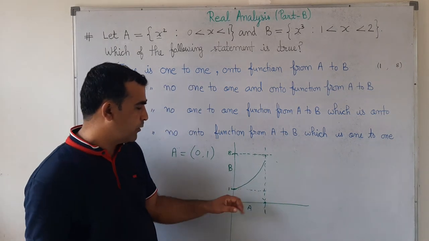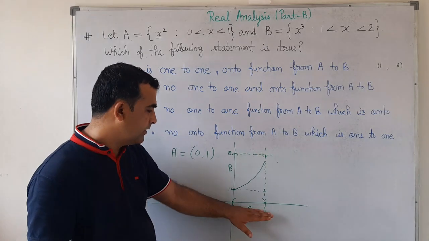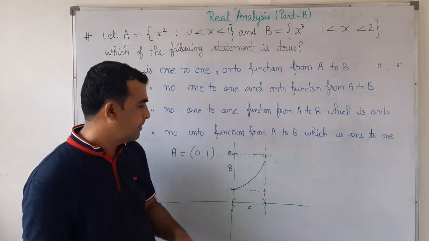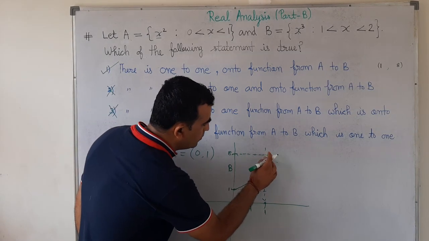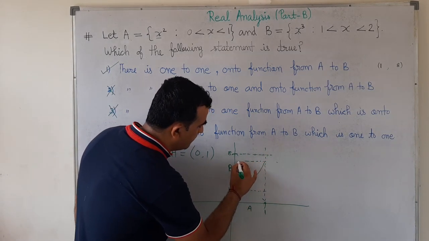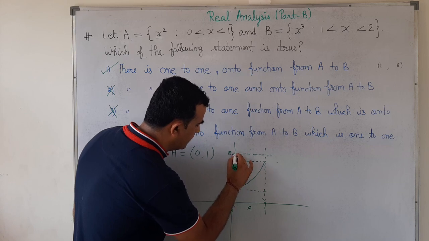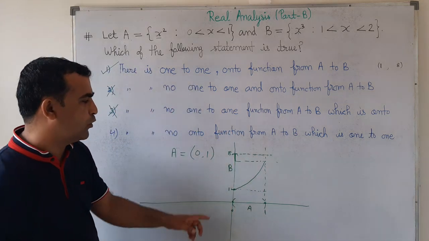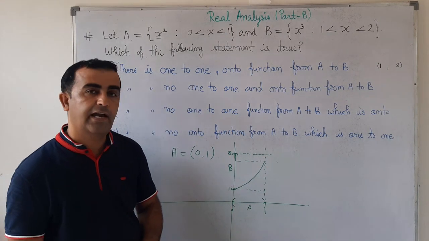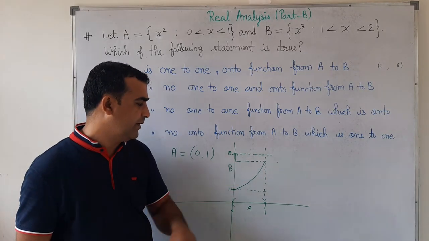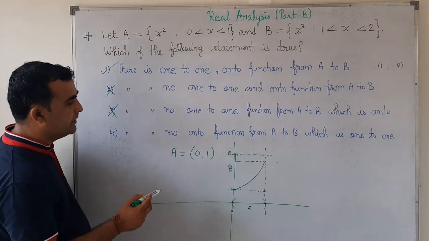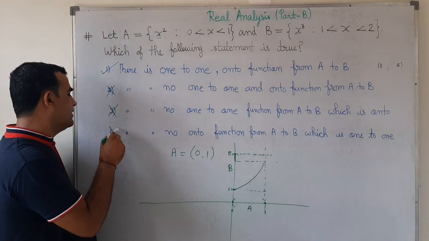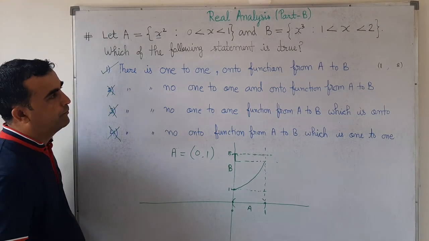From this graph, we can say this function is 1-1, but this function is not onto. Why is it not onto? This part, these are points of the codomain which have no pre-image in the domain. Therefore, we can say this option is also wrong.